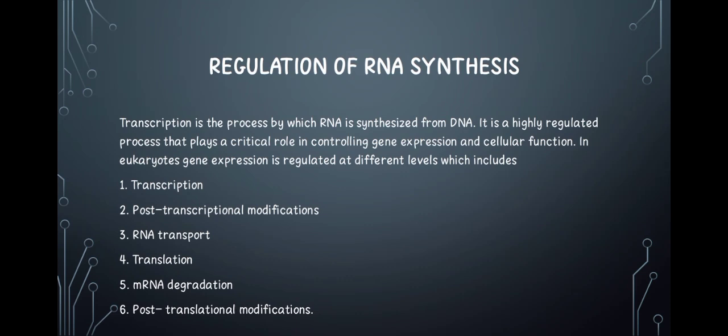is a regulated process. Then from the RNA transcript to the mRNA, there's also post-transcriptional modification that takes place, so it's also regulated at that point. And then the RNA transport from the nucleus into the cytoplasm is also regulated. And then the translation from mRNA to proteins is a regulated process. And then the mRNA that's already in the cytoplasm can also be regulated, whether they are degraded and then become inactive mRNA. And now the proteins that are synthesized can either be inactive proteins or active proteins. So this is how the biological system regulates the formation of proteins.